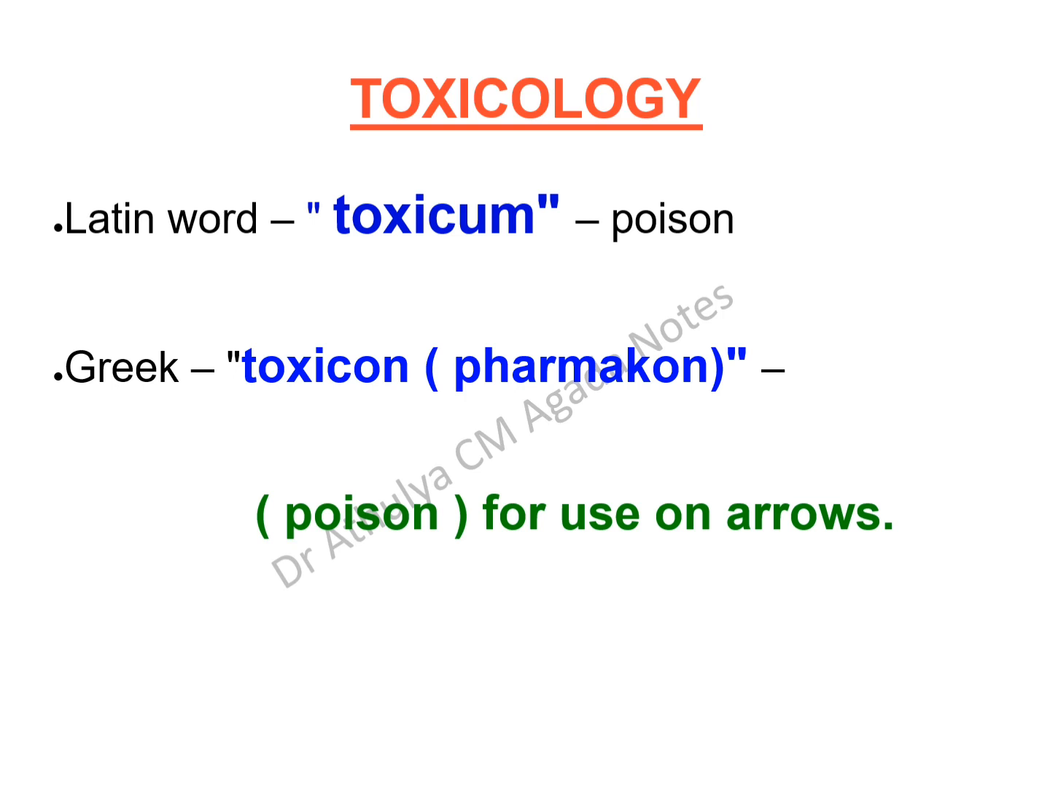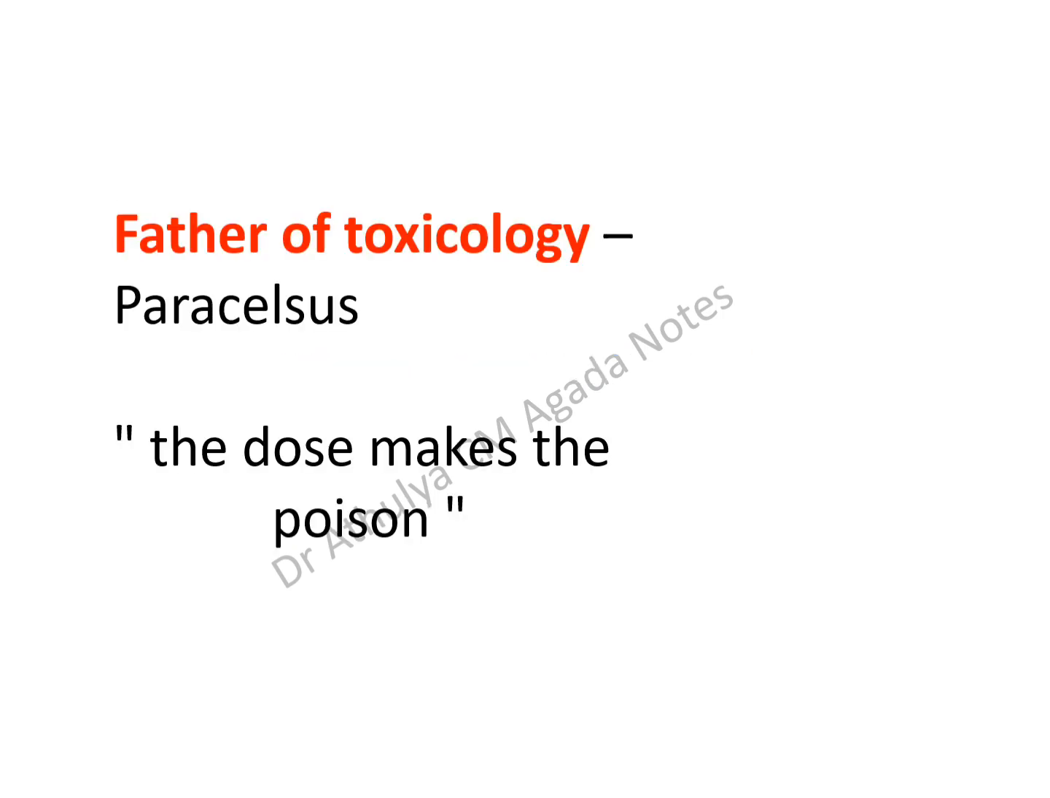Earlier, to hunt animals or even to hunt human beings, they were using arrows, and on those they were pasting poisons. So the word toxicon or pharmakon means the poisons which are used for arrows. So it comes from the Latin word toxicum and the Greek word toxicon or pharmakon.